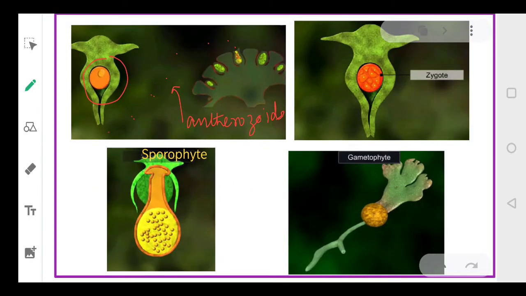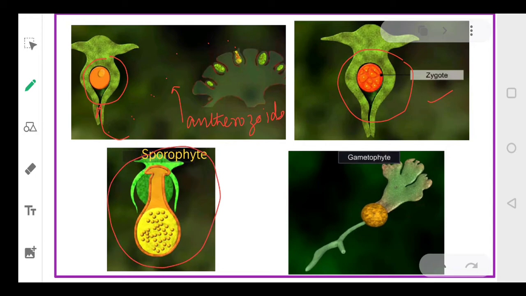Now once they come in contact with the archegonium, they will fuse and form a zygote. So zygote is formed once an anthrozoid fuses with the egg. Now this zygote, dear students, will not undergo reductional division immediately, but it will produce a multicellular body which is called sporophyte.